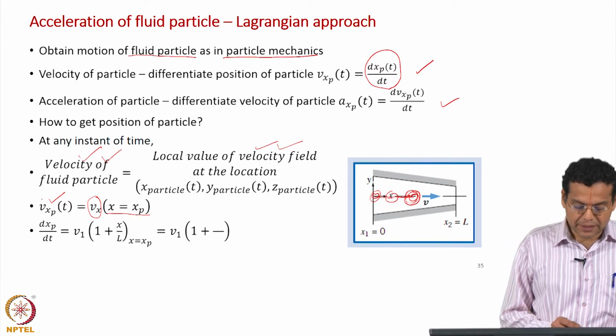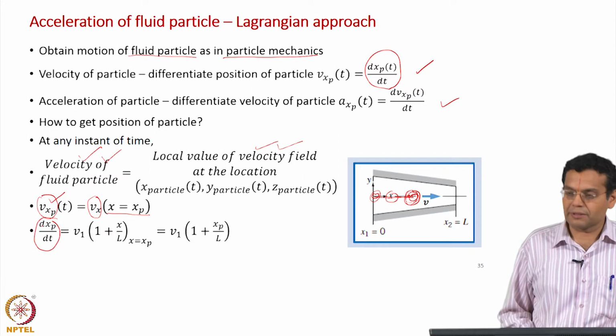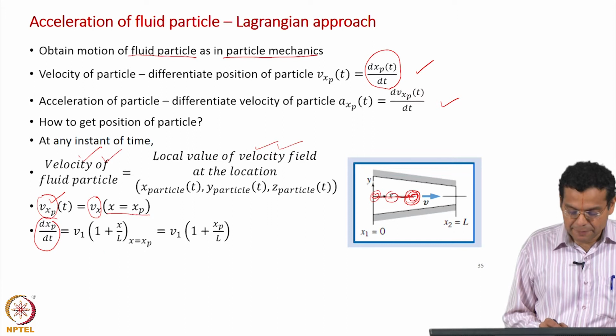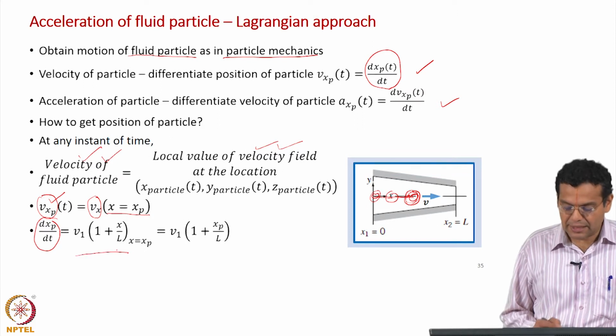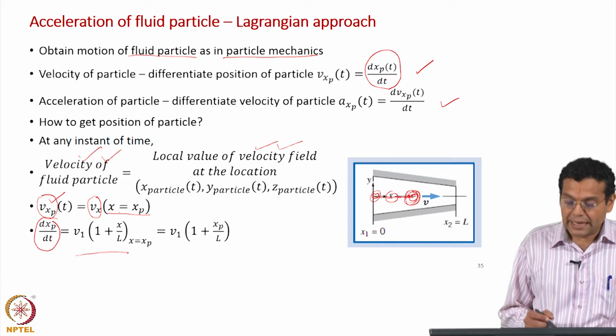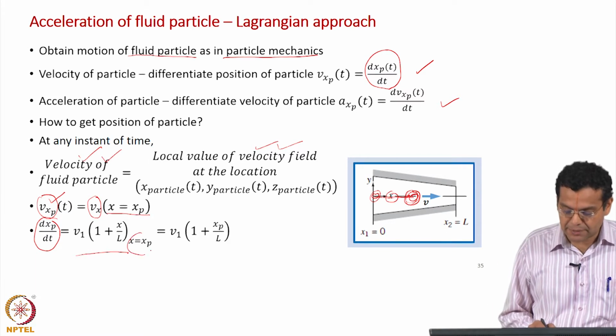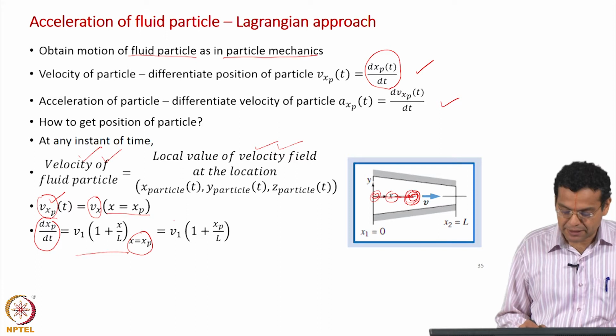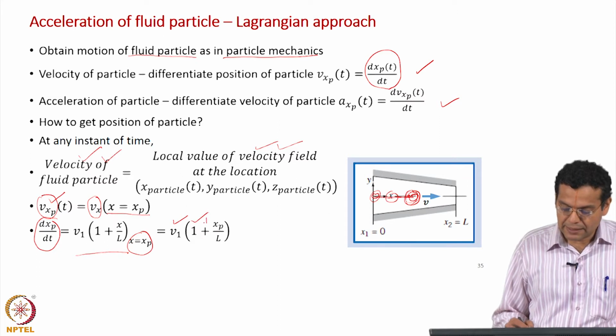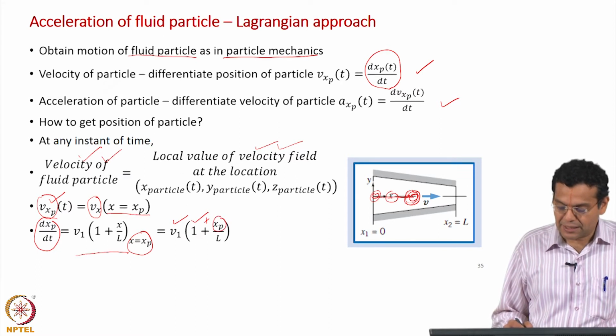So, instead of the velocity of the particle, I replaced it with the derivative of the position of the particle. On the right hand side, we know that this is the Eulerian velocity, but now it is at the particular location where the particle is present. So, I replace x by xp. Same expression: V1 into 1 plus xp divided by L.